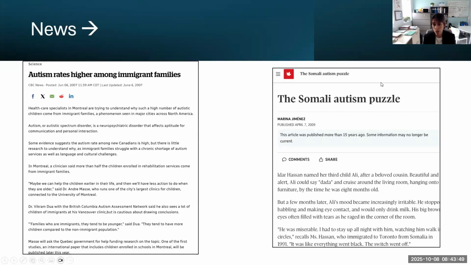And then we found another news article from 2009 where the Somali community in Toronto were also reporting significant rates of autism in their community, and they were looking for some answers. And the Somali community in Minnesota has been working with the government and developmental pediatricians because it's known in their community that they have high rates of autism.